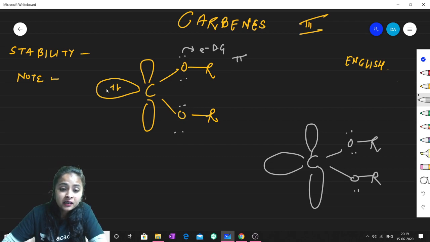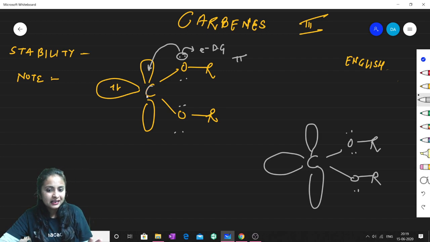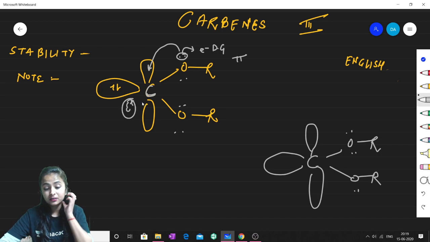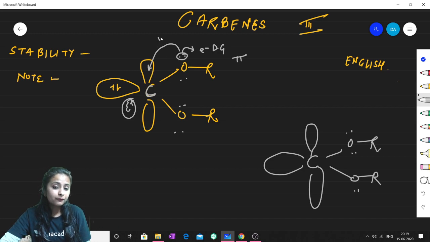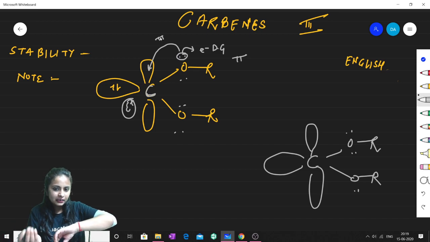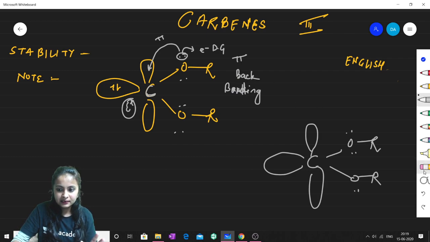As you know, these electrons can back donate, and this back donation will provide stability to this carbene. This carbene is electrophilic in nature, so it is in high demand of electrons, and the group which is directly attached to it can give electron density via these lone pairs. So these electrons can be donated to carbon, thereby there will be back bonding. Sorry for the spelling mistake, this is back bonding.